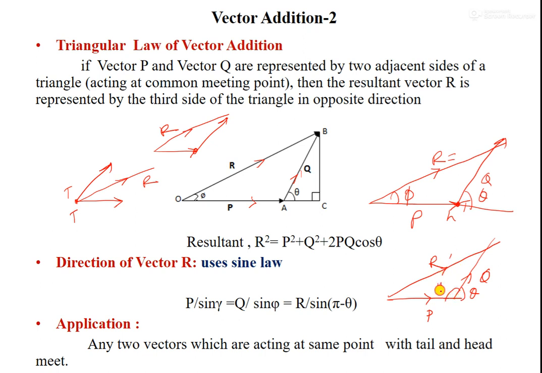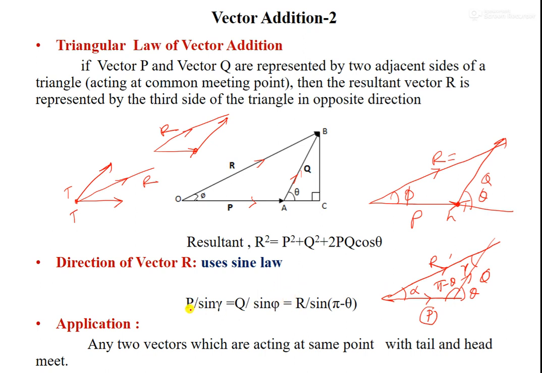And this will be 180 degrees minus theta, and inside will be phi minus alpha. And you assume now this is another angle alpha and this other angle beta, or whatever it is, gamma or something. So as per the sine law, which you can learn in trigonometry, when in the triangle all sides are closed like this, the ratio of an opposite side and its opposite angle is always constant.